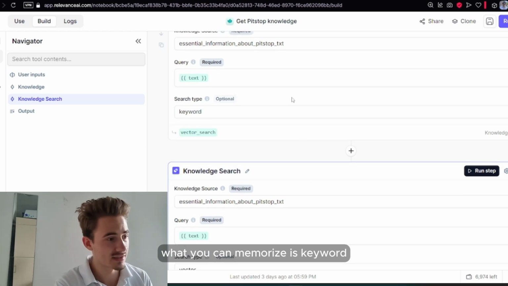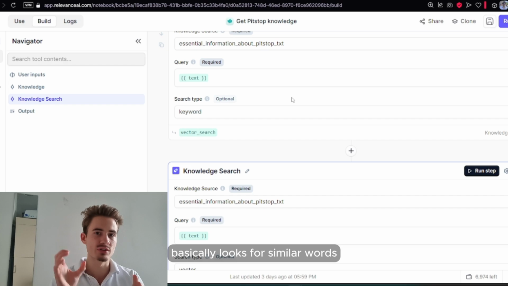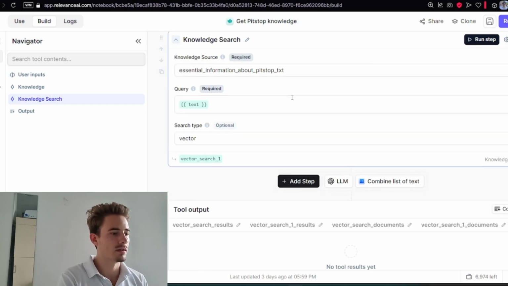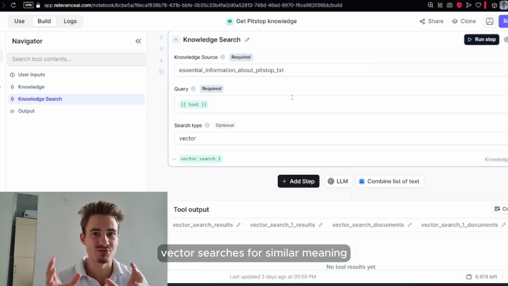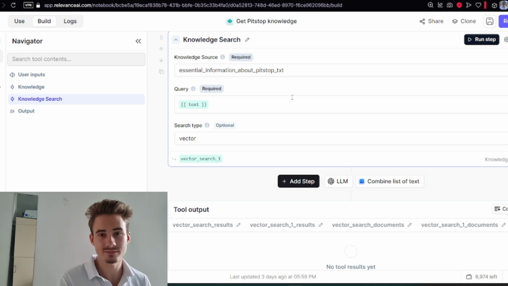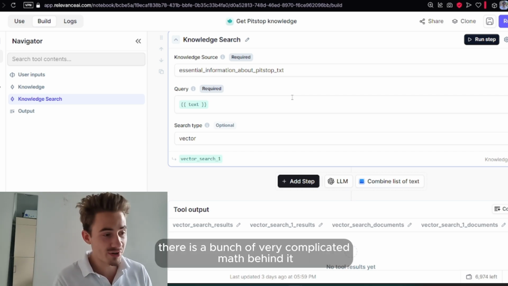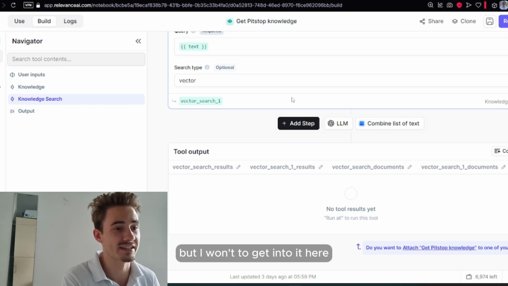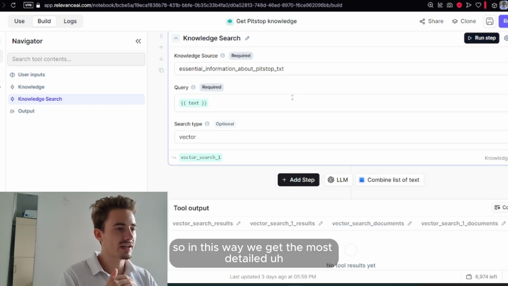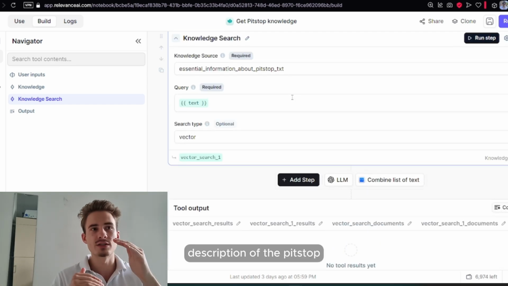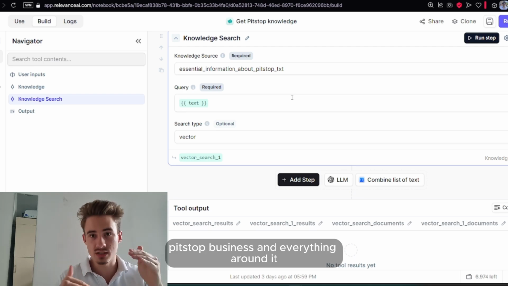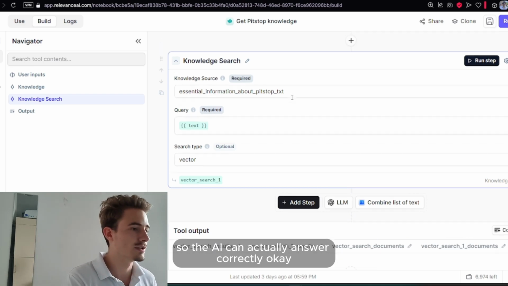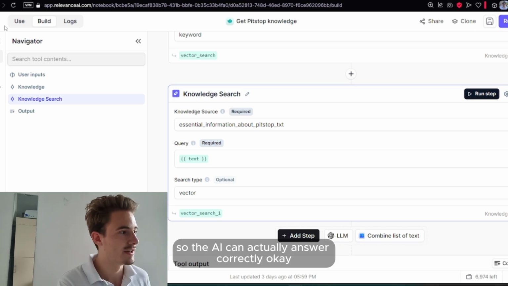What you can memorize is keyword basically looks for similar words. Vector searches for similar meaning. There's a bunch of very complicated math behind it, but I won't get into it here. So in this way, we get the most detailed description of the pit stop business and everything around it, so the AI can actually answer correctly.